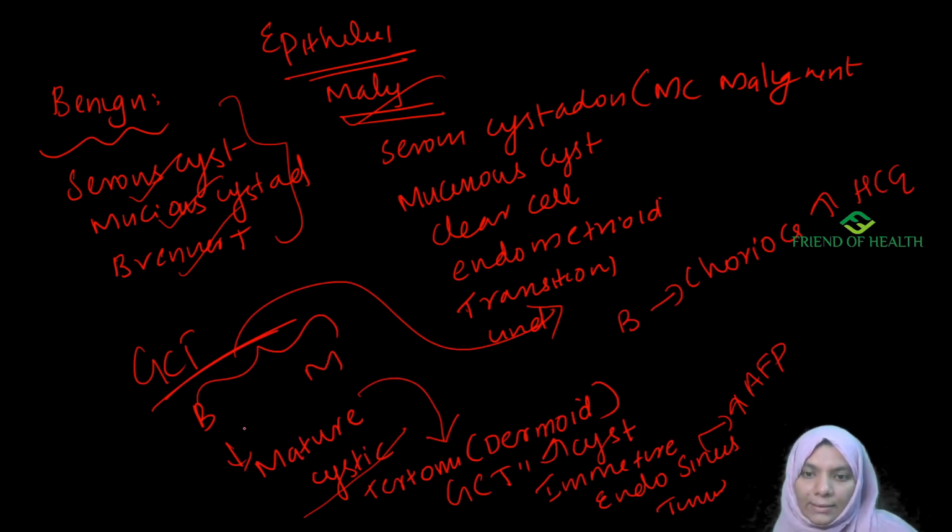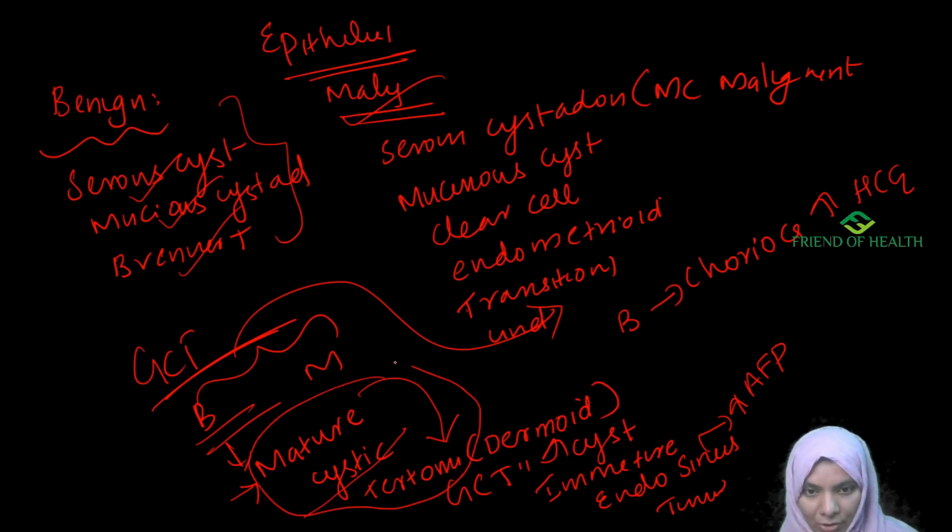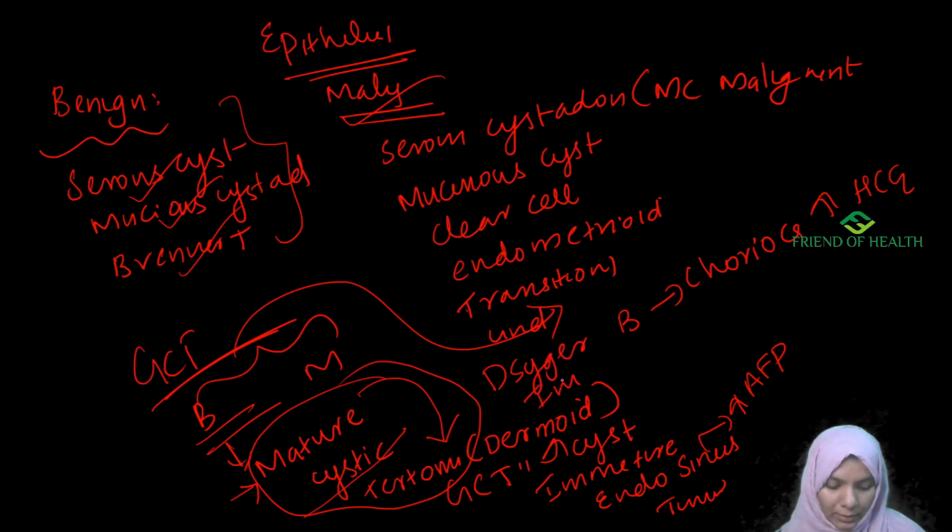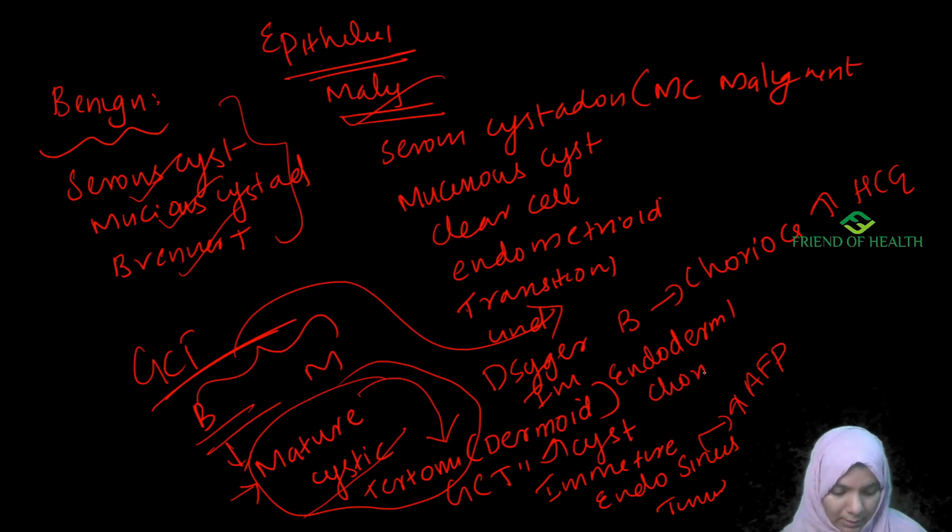Then germ cell tumors. Under germ cell tumor you have benign germ cell tumor, which includes mature cystic teratoma. This is the only benign tumor you have. Under malignant you have dysgerminoma, then immature teratoma, then endodermal sinus tumor, then choriocarcinoma, and mixed germ cell tumor. Next one is sex cord tumors. This includes granulosa cell tumors.